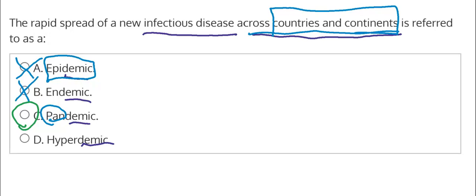Hyperdemic is actually not a real recognized term. It was just added as an extra choice so they could find one extra word that has demic in it. So we can eliminate option D as well. And that shows that we will go with our choice of option C, pandemic, meaning an infectious disease across countries and continents.